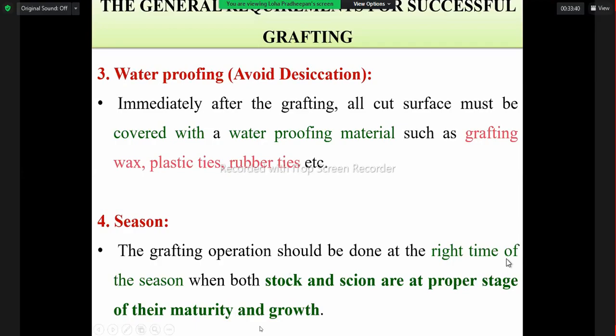Otherwise, it won't grow. So the right time we have to select the rootstock as well as scion, and with the proper stage of maturity we have to do the grafting.